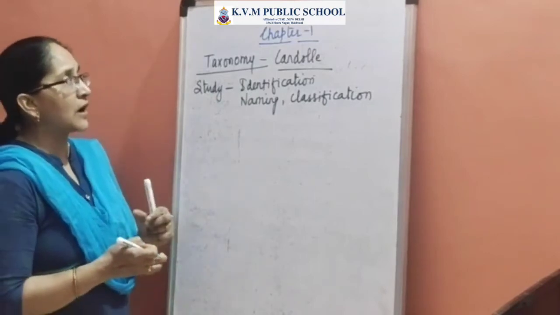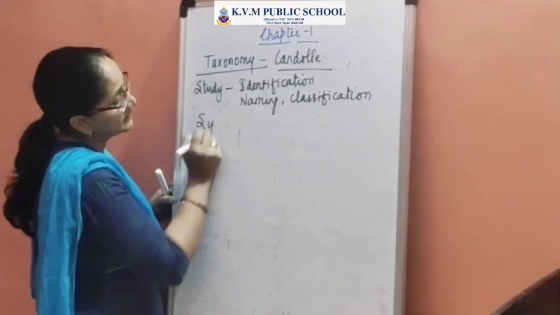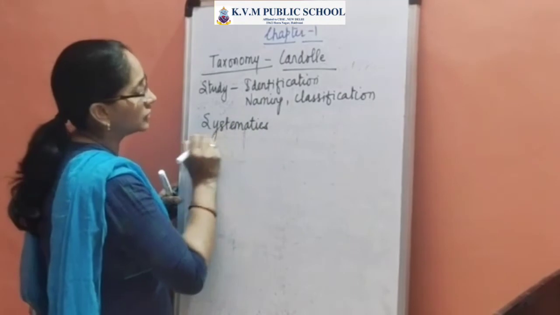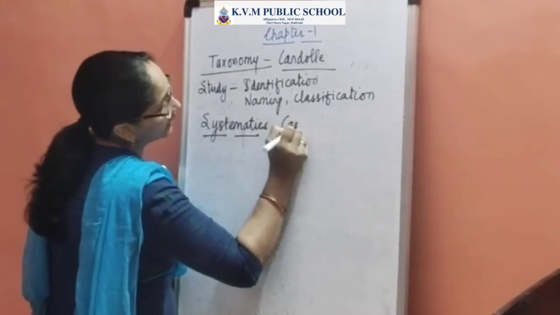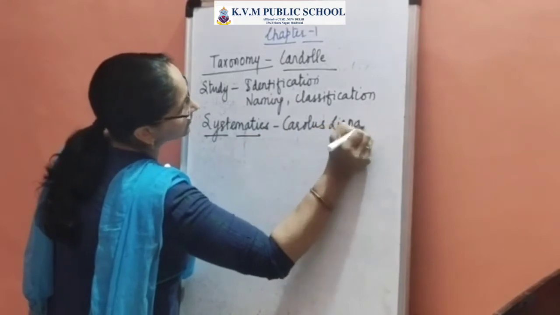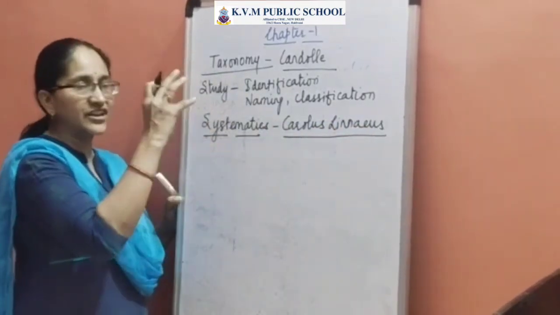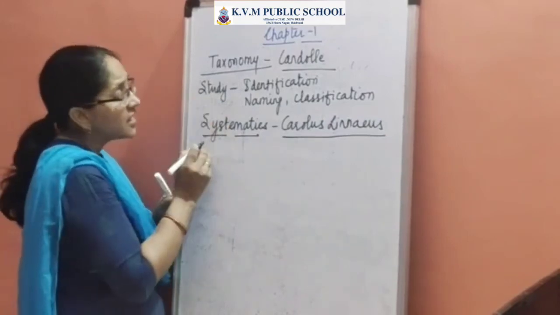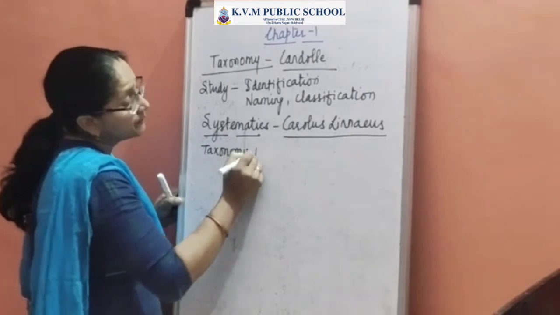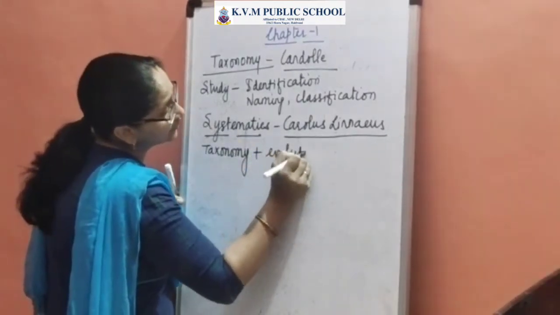Now when we talk about systematics, the term systematics was given by Carolus Linnaeus. It is again the study of identification, naming and classification. That means it is the study of taxonomy, plus it is going to take into consideration the evolutionary relationship.